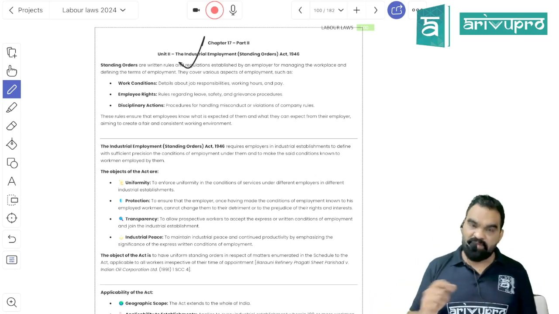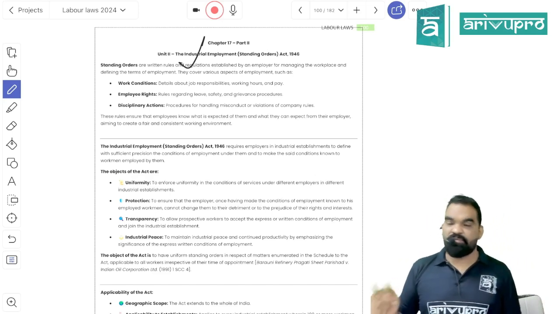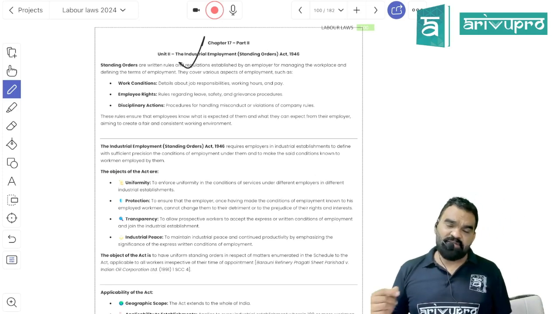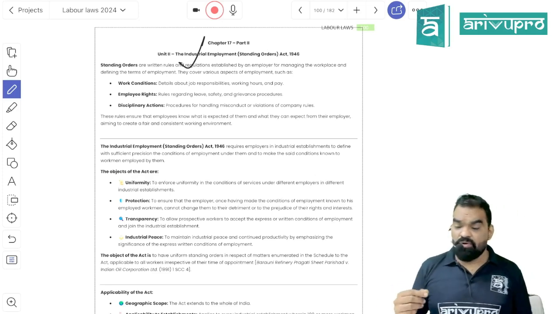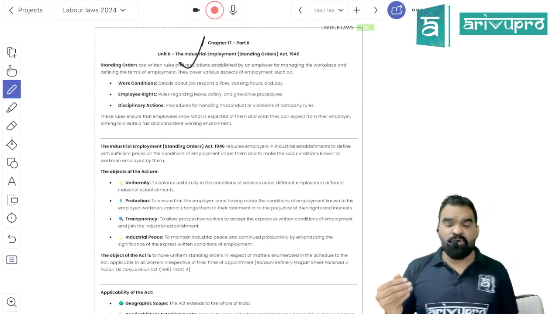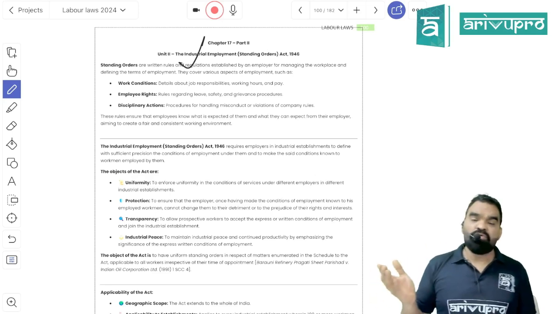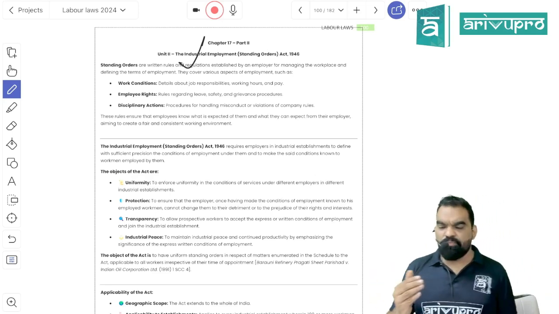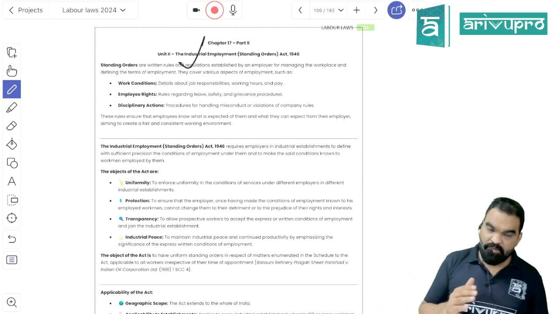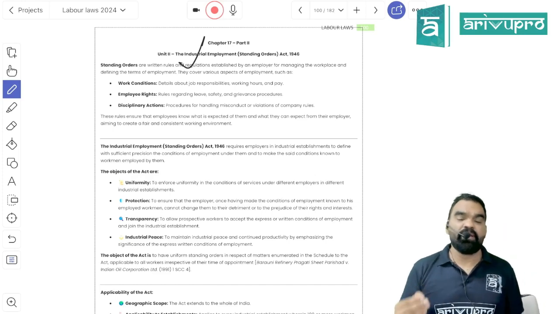But why it is known as standing order? Because you have to get that common terms and condition approved and registered with the certifying officer appointed under this act. Any change in that standing order does require mutual negotiation between the trade union and the employer, and it does require certification with the certifying officer again. Got my point? So this is standing order. So in order to make sure that there would be no discrimination in the workplace, Standing Order Act has became applicable. And second one is dealing with subsistence allowance, which is quite very important.